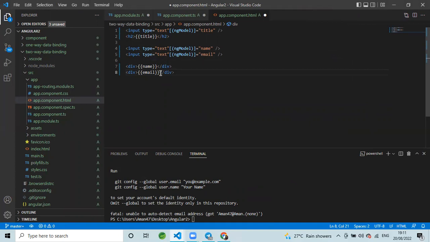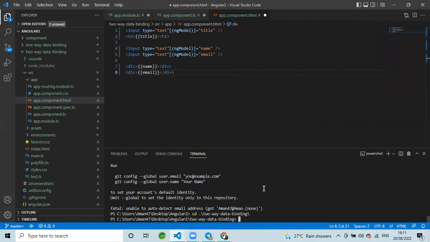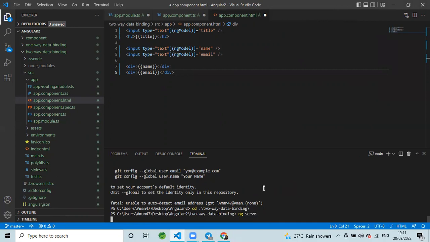Now we have to run the cd. See, now we have to do the cd part. cd is for the path directory. cd, then you have to write two-way-data-binding. Now ng serve. This is the program code. Only this program code you have to write and your two-way data binding will run. But you have to save the code. I haven't saved it yet because I will run the code, then I will save it.